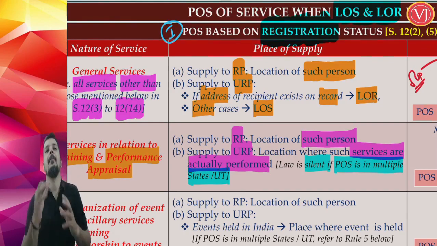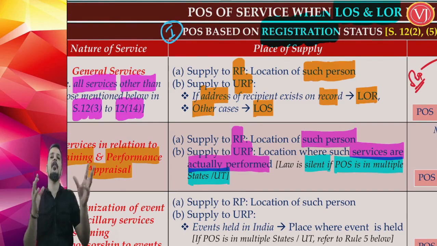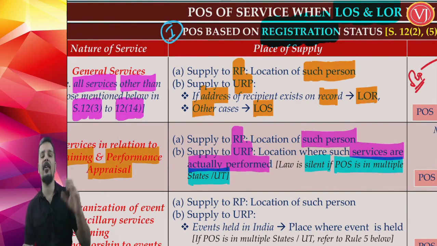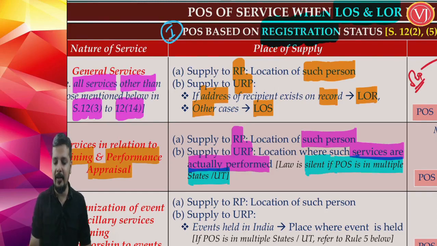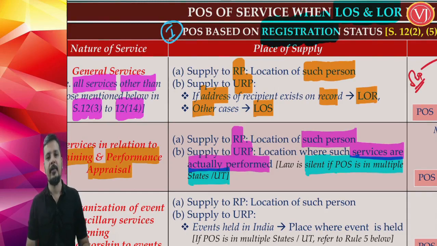It may happen that I am giving training to a particular recipient in 2 different locations. I go to one location, train them, I go to another location, train them. So if the place of performance is multiple states or union territories, law is silent about it. There is no answer in the law. Right. So generally when you have multiple states or union territories as the answer, how to freeze the answer, we have rules. But for this we don't have rules. Unfortunately, we do not have rules.